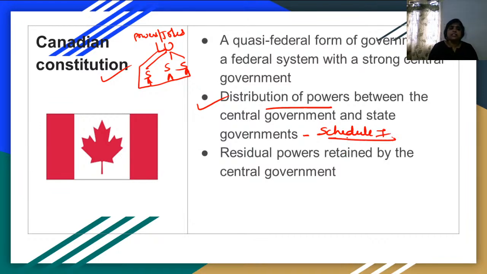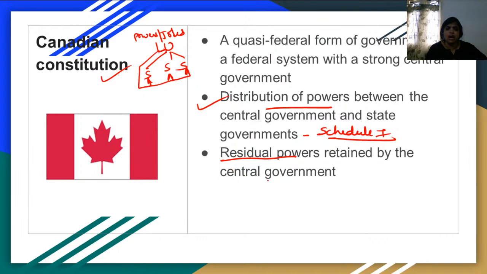Again, I repeat, the distribution of powers, like who needs to do what, which government is having the power to do which job, is being mentioned under Schedule 7, which we will discuss in this video only. In Schedule 7, the powers between the central government and state governments are distributed. And next, the residual powers.